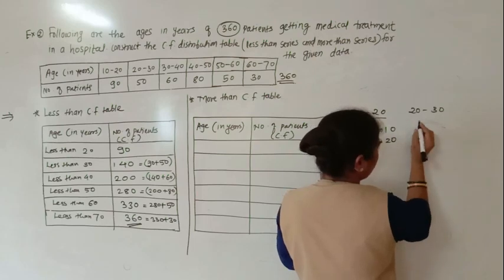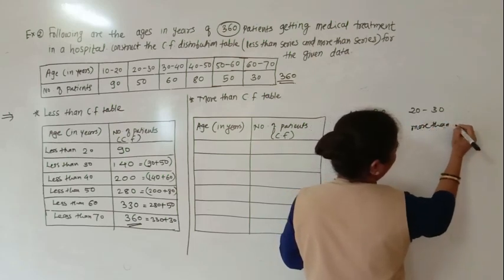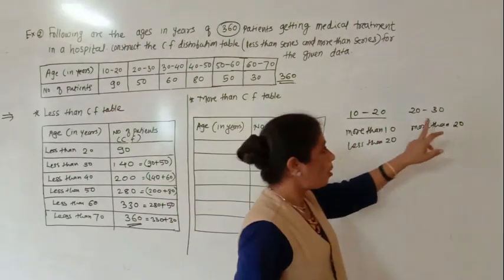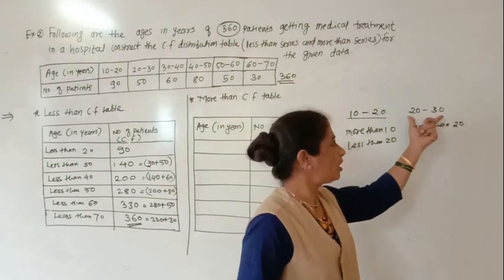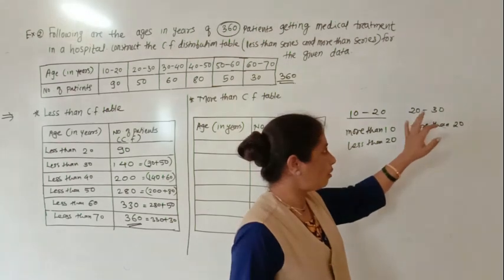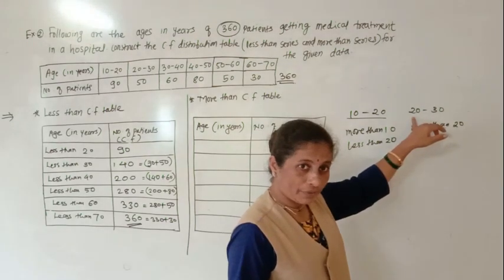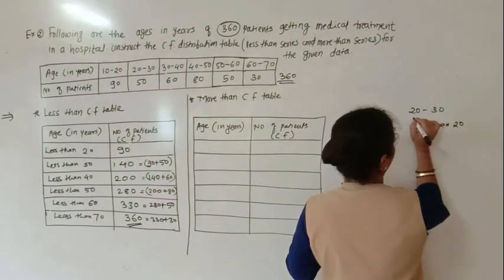Here in this group, more than 20, this 20 or more than 20. The patients in this group have an age of 20 or more. So 20 is more than which number? 19.